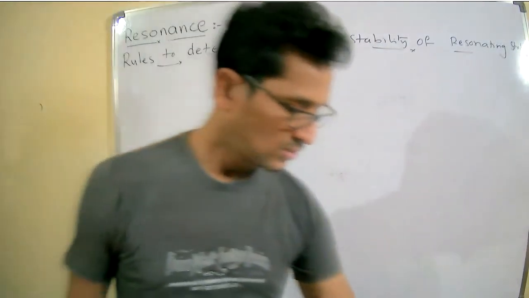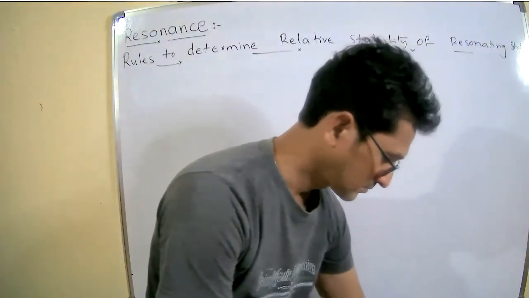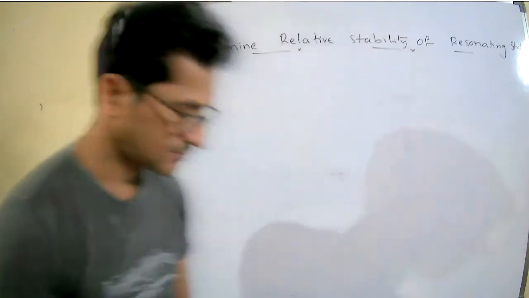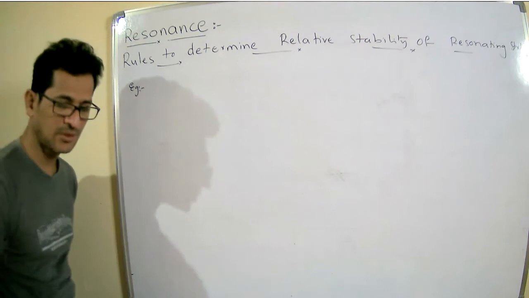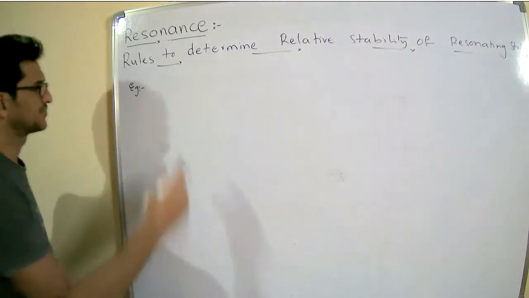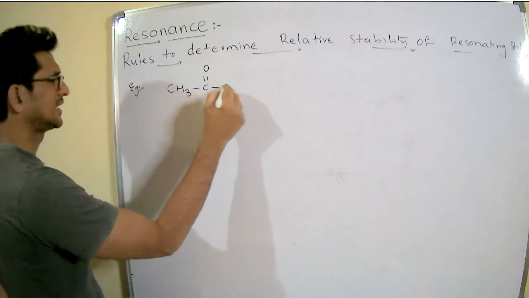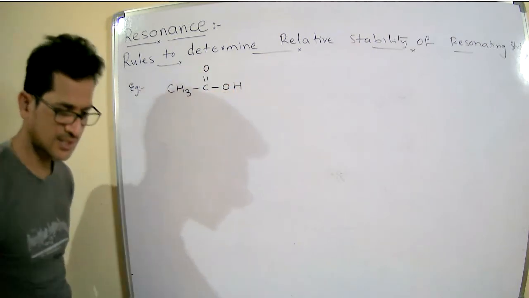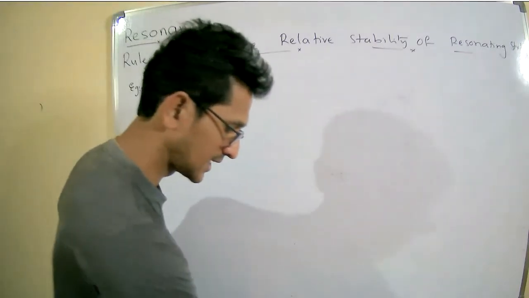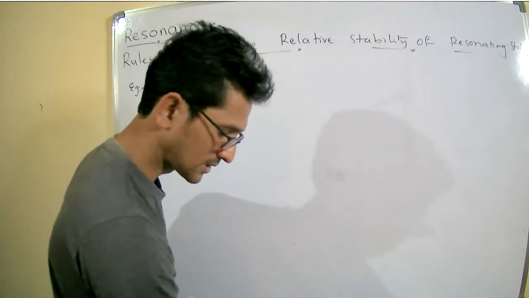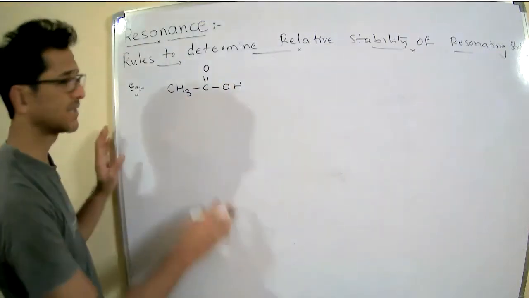First example: CH3 C double bond OH. That is the thing we are going to discuss, right? So now first what happens here?